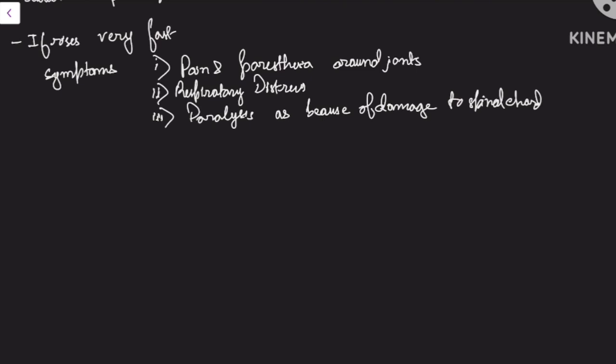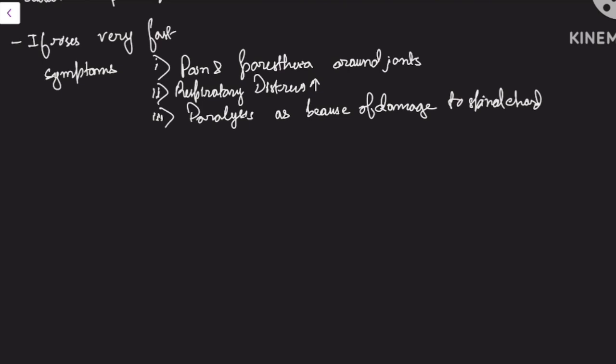As a result, the person will try to increase their respiration, and so will have respiratory distress. This respiratory distress may go into pulmonary edema, and the person may even die.